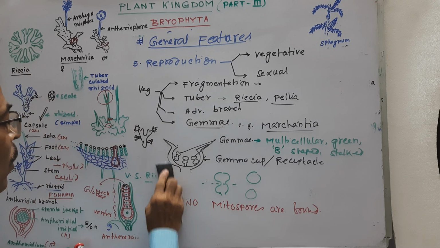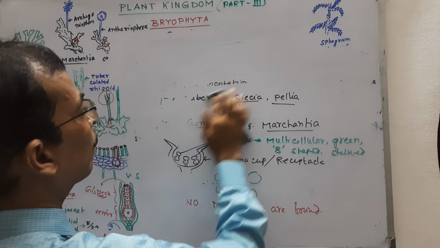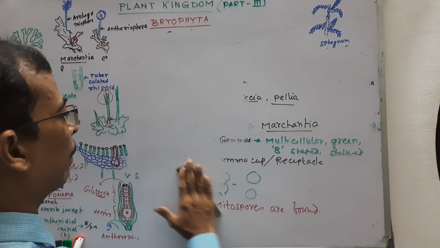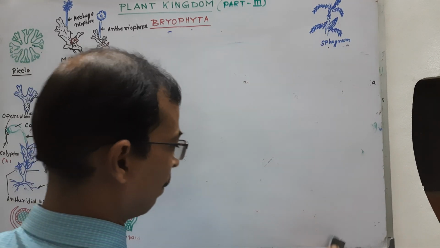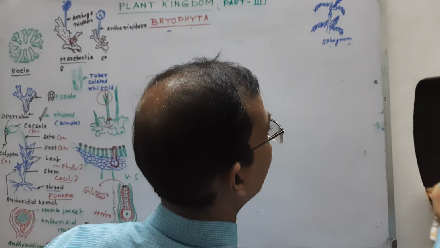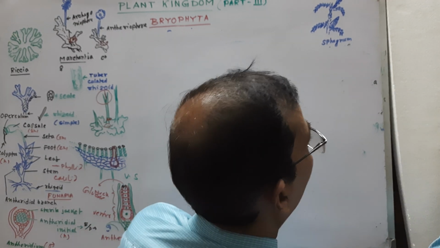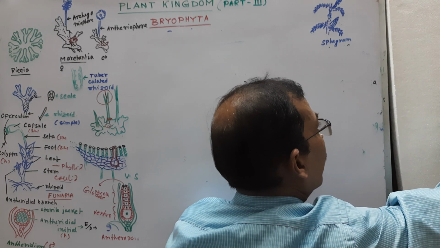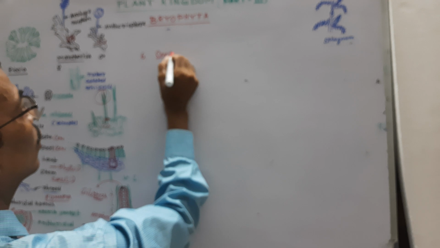Now about the sexual reproduction and sex organs.